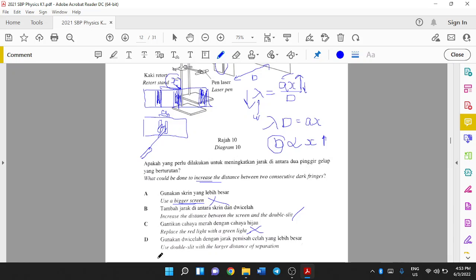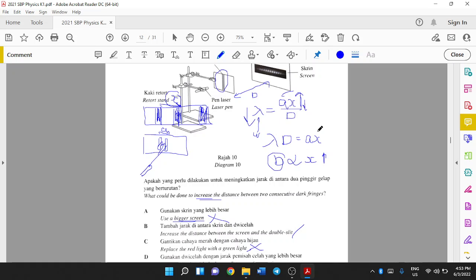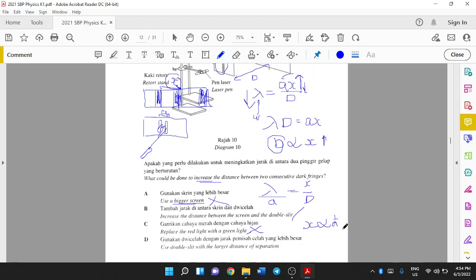This is not true. Use a double slit with a larger distance of separation? Rearranging, lambda D over a equals x, so x is inversely proportional to a. When a increases, x decreases, so this is also a no. So the answer should be B.